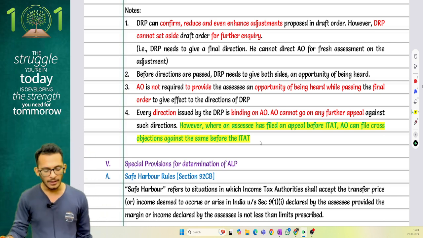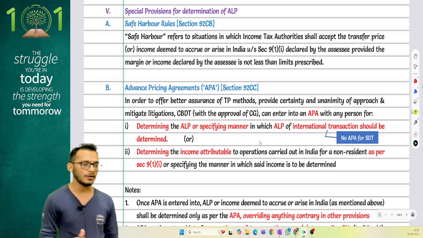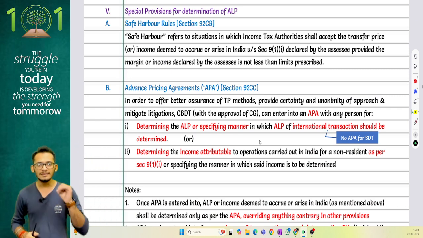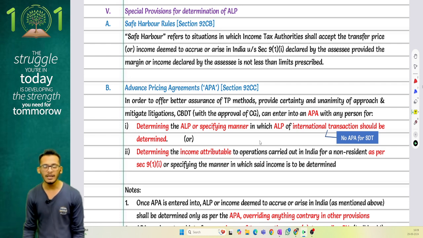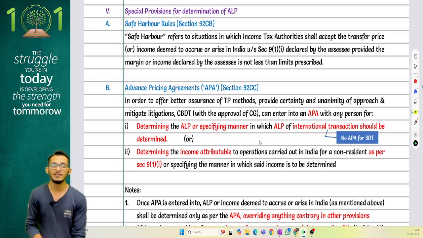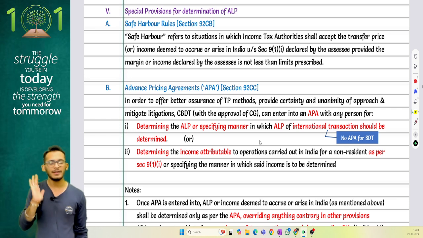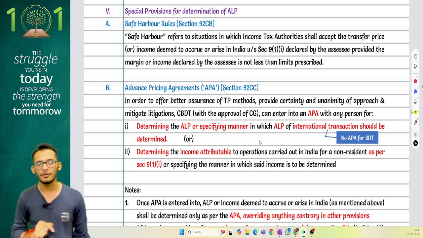Let's proceed forward to the last small topics of the chapter, which talks about safe harbor rules. Safe harbor rules basically say that if you feel there is a risk in whatever you are proposing, you can use the references of what CBDT has given, and if you satisfy the minimum requirement of CBDT, I will not be taxing anything further. Now, for your exams, this has not been notified, and therefore it is not relevant from an exam perspective. You can ignore it and go.